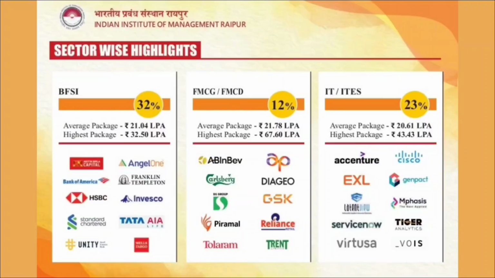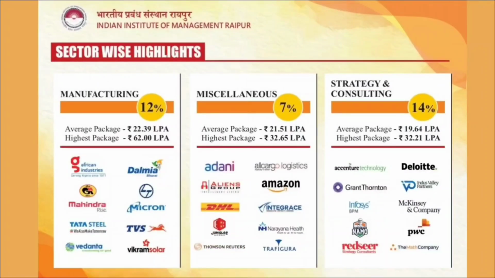There are 23% of placements from IT and ITES. The average salary package offered with this sector is nearly up to 20.61 lakhs per annum, and the highest salary package offered is 43.43 lakhs per annum. Then 12% of placements are from manufacturing. The average package with this sector is nearly up to 22.39 lakhs per annum, and the highest package is 62 lakhs per annum. There are 7% of placements in miscellaneous.